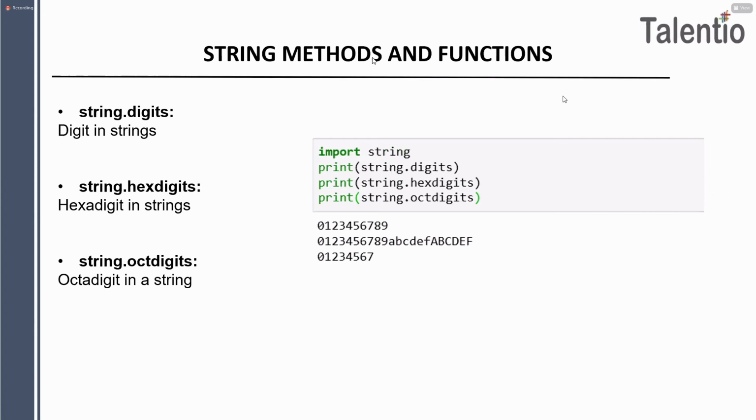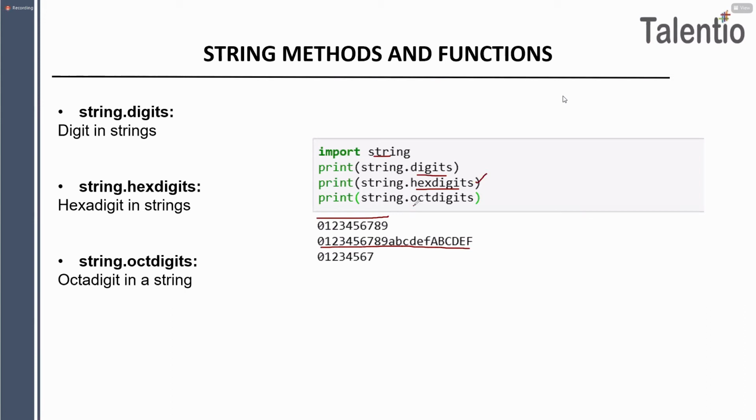Here you can see some more methods, guys. Here I added my library string. From that I wanted to print string dot digits. If you wanted to print the digits, you will be getting all the decimal digits, from 0 to 9. If you wanted to print hexdigits, you will be getting all the hexadecimal digits. Hex means 16. As everyone knows, in hexadecimal we consider it from 0 to F. So all the hex digits means total 16 digits, 0 to 15.